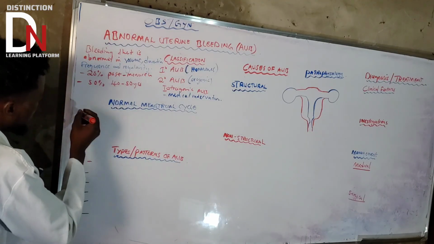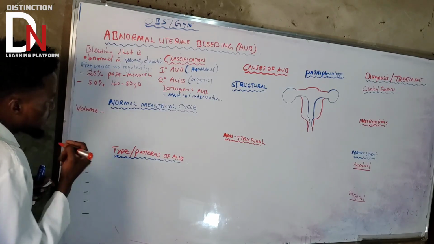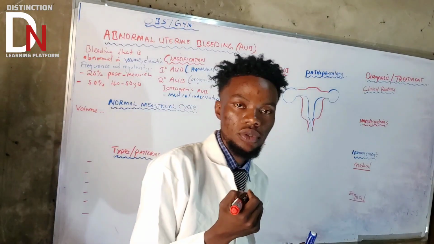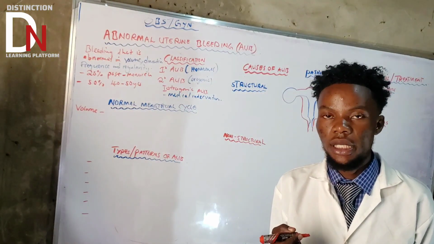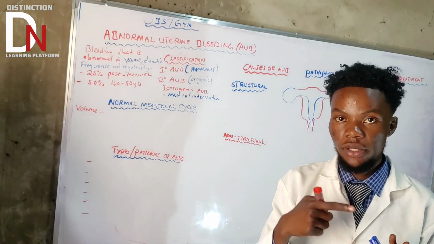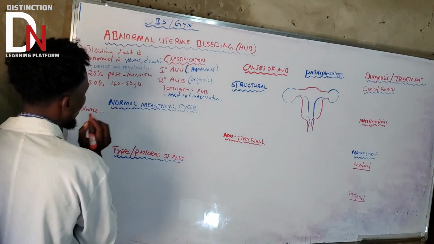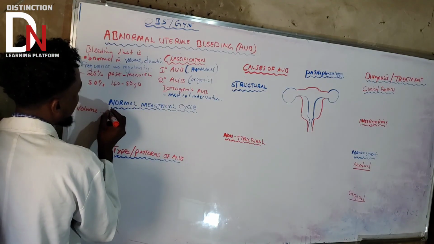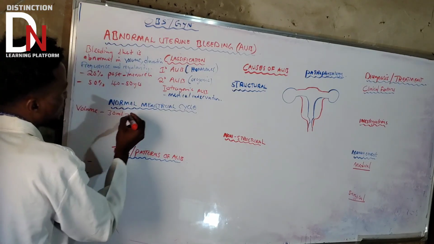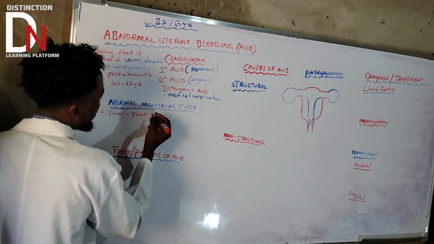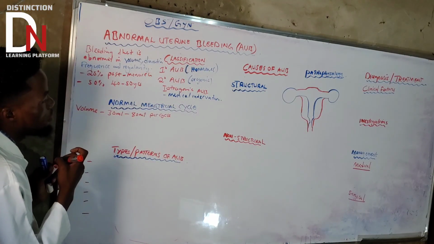So let's start with the volume. What is the normal bleeding volume that you know? The normal bleeding volume per cycle is a range, starting from 30 mils to 80 mils per cycle. So the normal volume of the menstrual cycle is between 30 and 80 mils per cycle.